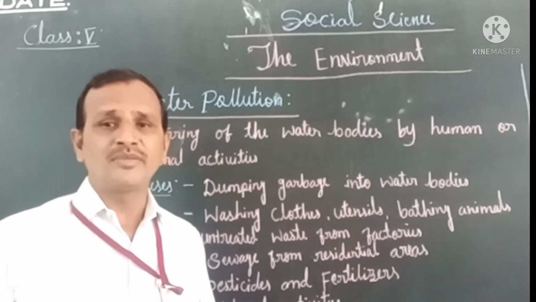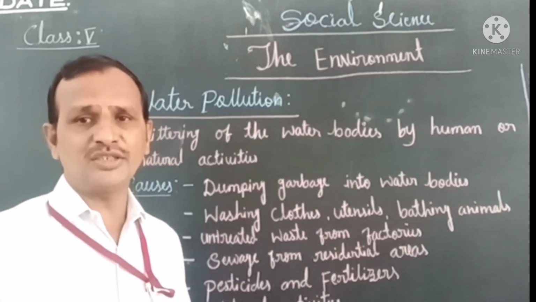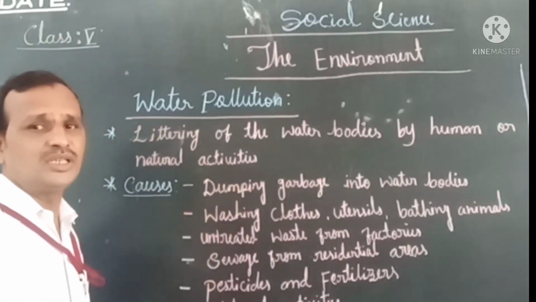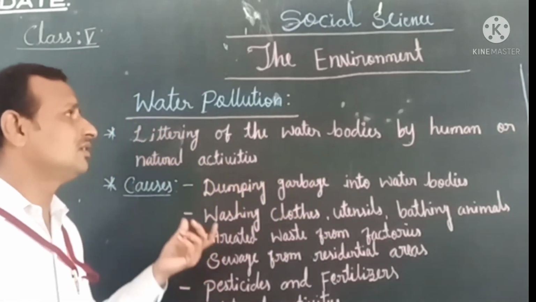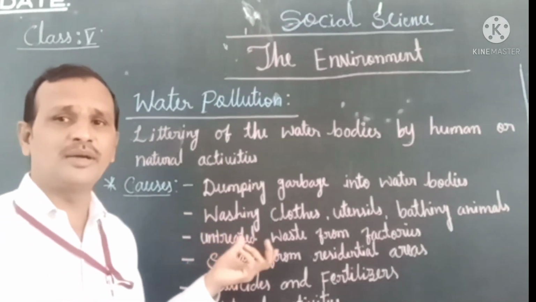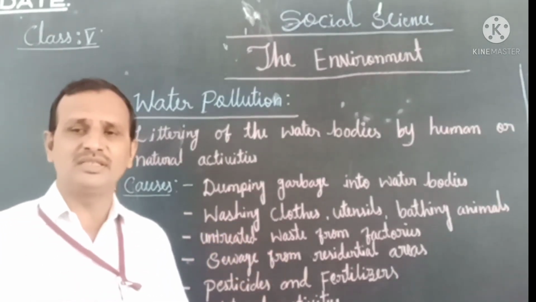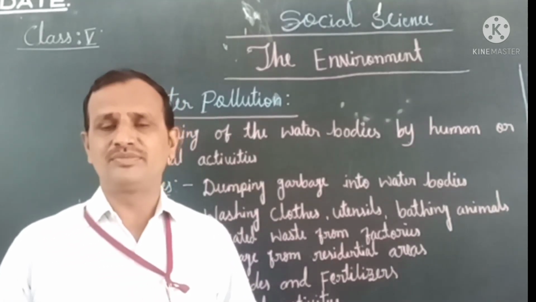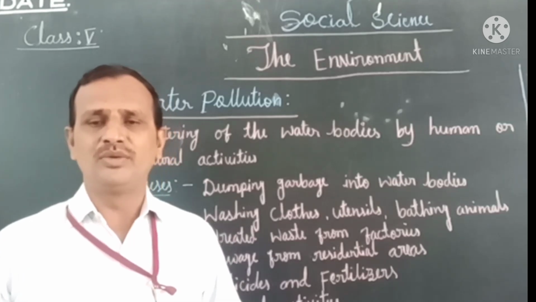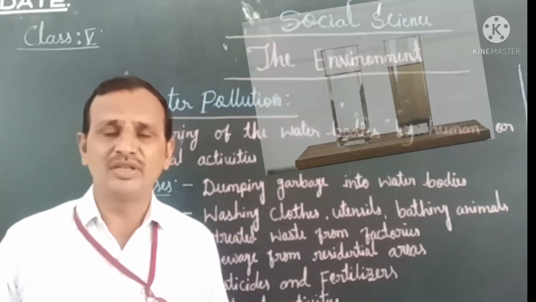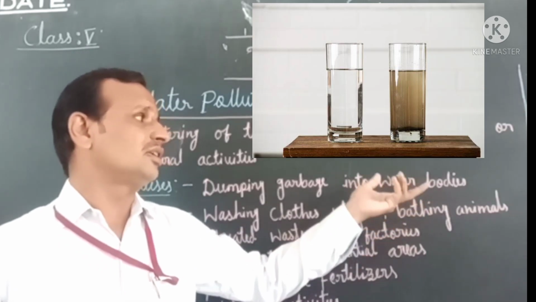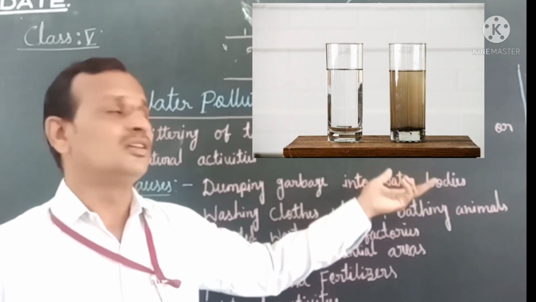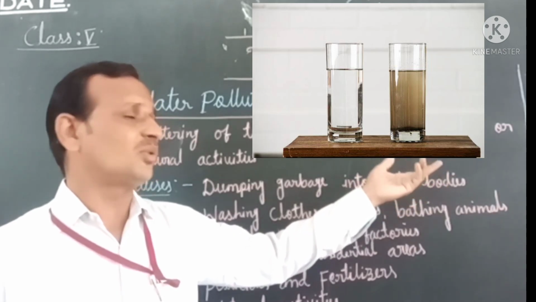Now in today's class we shall discuss the next pollution, that is water pollution. Children, you already know how water pollutes. I will show you this picture, there are two kinds of water: one glass of water is very clean, and another glass of water is dirty.